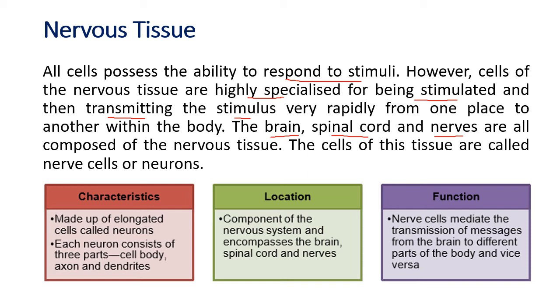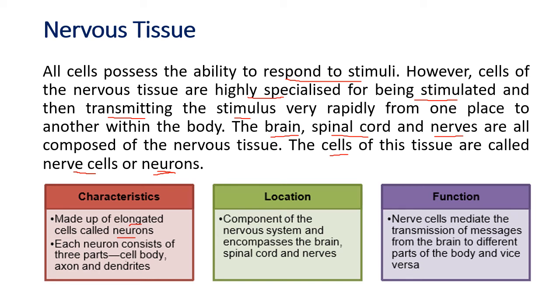Now this nervous tissue has special cells which are called nerve cells or neurons. So the brain, the spinal cord and nerves are all made of a special cell called the neuron. The characteristics we will see: the cells are called neurons. They are elongated. We will see the diagram in a short time.